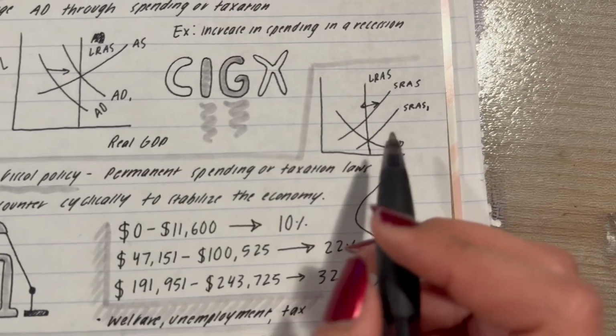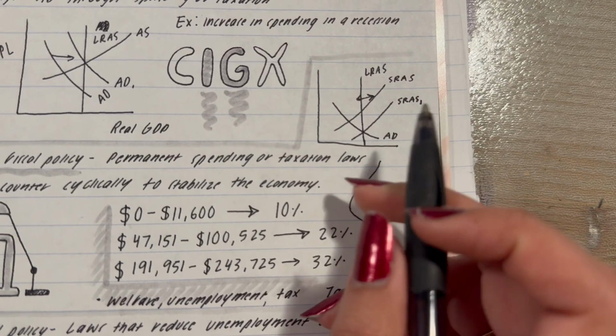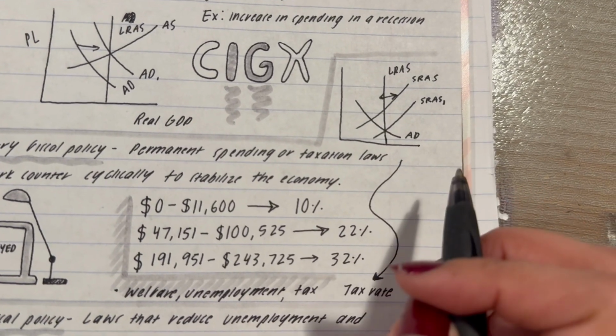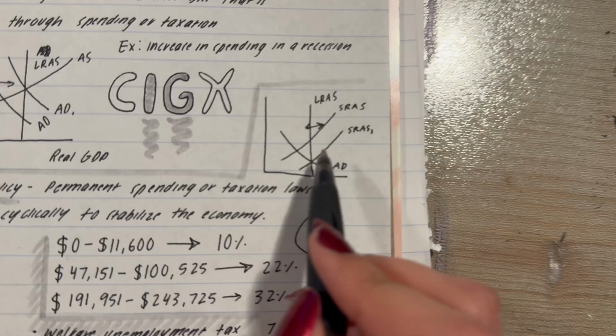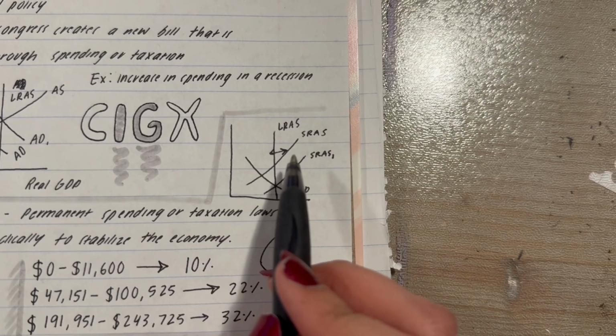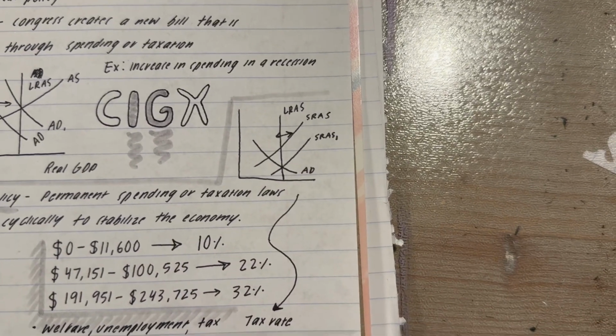So, as you can see here, if there is a current recession going on, the government spending will automatically increase and taxes will automatically fall. So as you can see here, the decrease in taxes would shift the short run aggregate supply to the right, bringing you back to full employment.